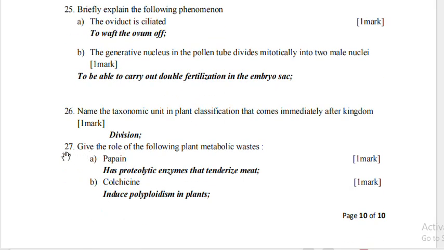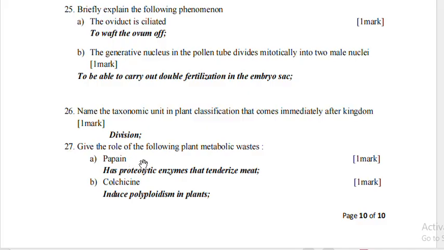Question 26. Name the taxonomic unit in plant classification that comes immediately after kingdom. That is division. In animals, it is phylum.